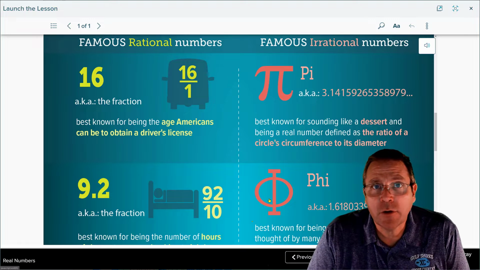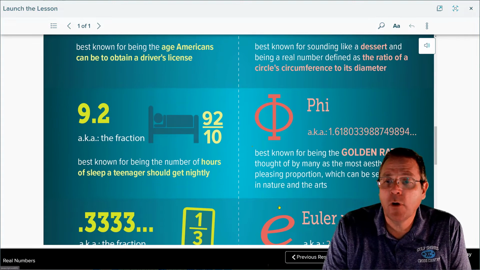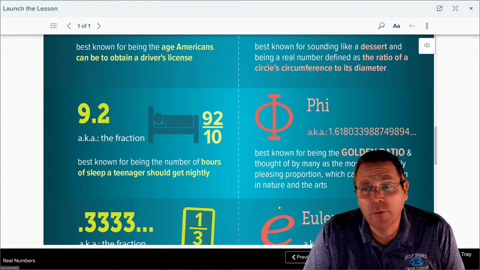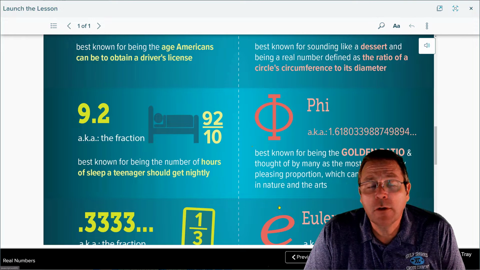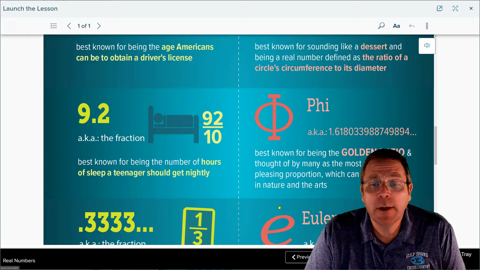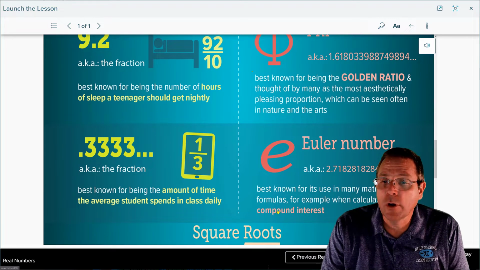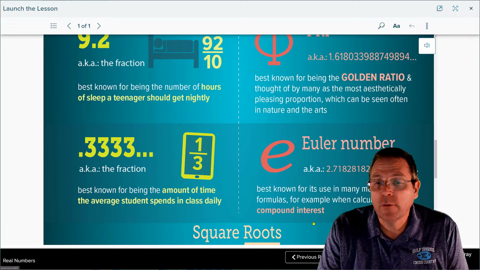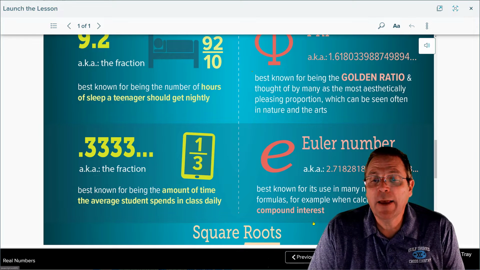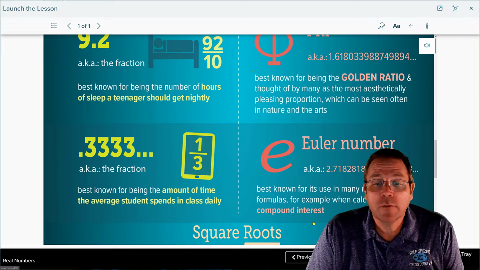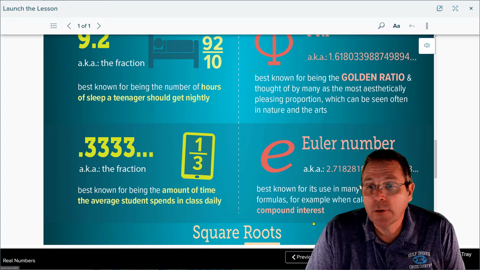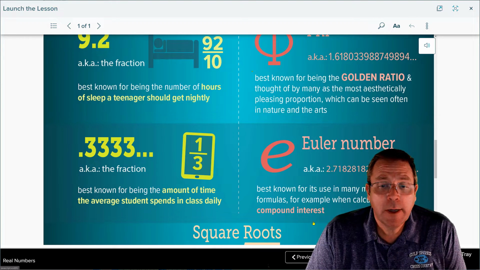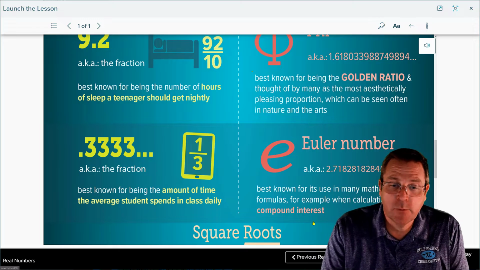Well, I've never actually heard of it referenced as phi, but we have talked about the golden ratio before, and the golden ratio is an irrational number, a non-terminating, non-repeating decimal. The Euler number, another thing I've never heard of here, is best known for its use in many mathematical formulas. For example, you use it when calculating compound interest. Once again, it is a non-terminating, non-repeating decimal.